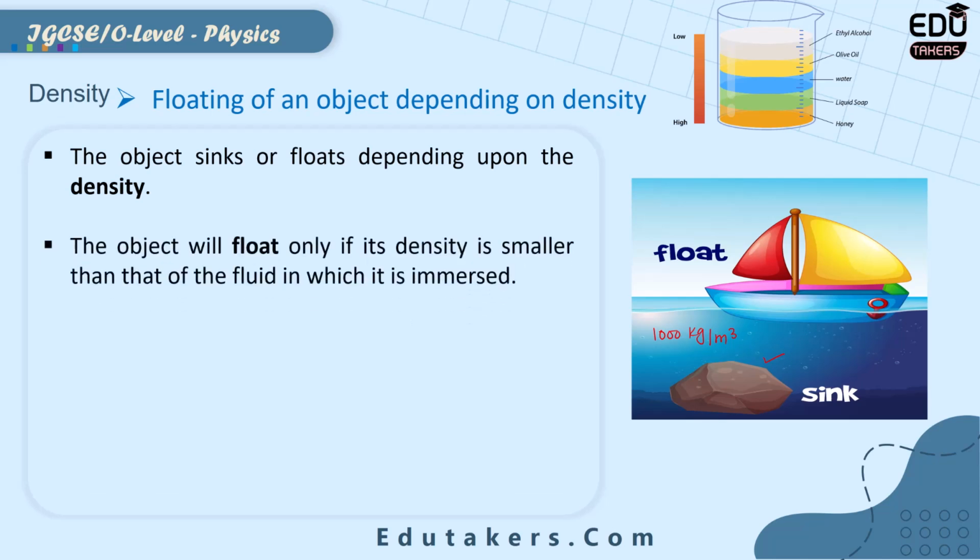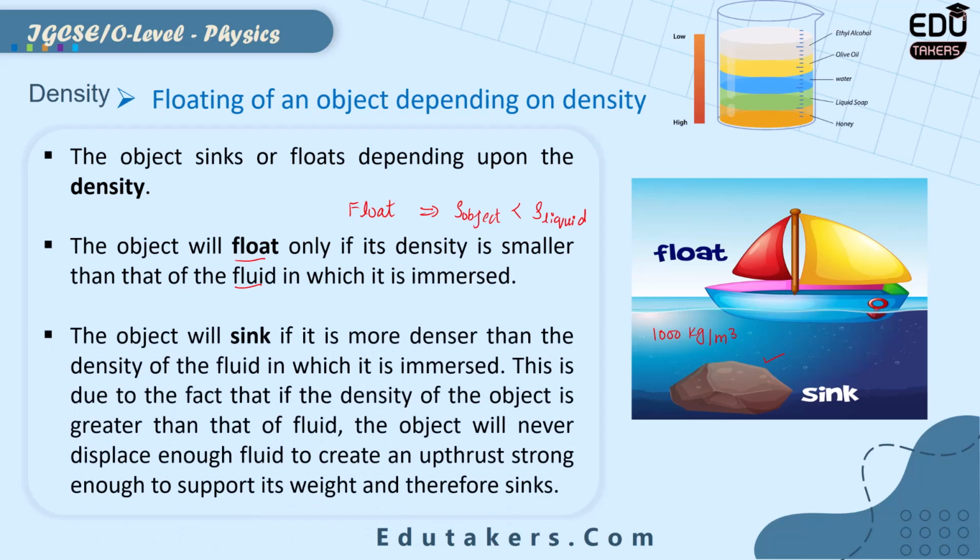The object will float only if its density is smaller than that of the fluid, such as the liquid in which it is immersed. So here, this boat is floating over the water because its density is smaller than the density of the water. So I write here, when the density of the object is smaller than the density of the liquid, in this condition the object will float.